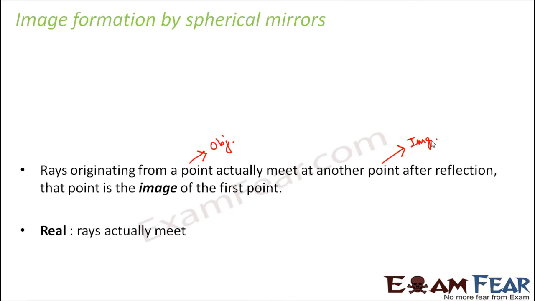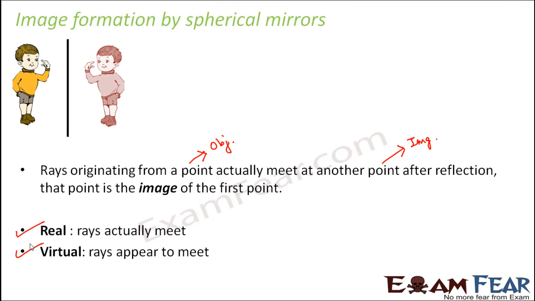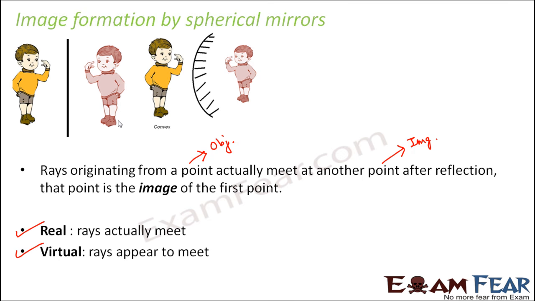As I said, when the rays actually meet, the image formed is real, and if the rays do not actually meet but only appear to meet, then the image formed is a virtual image. This is a little different from plane mirrors, because in plane mirrors a virtual image is always formed, and it is always formed on the other side of the mirror. But in the case of concave and convex mirrors, that is not the case. For convex mirrors also virtual images are formed. That is one similarity between convex and plane mirrors: in both, virtual images are formed, but in convex the image size is smaller than the object size. You see, this is the object, but here the image size is smaller.